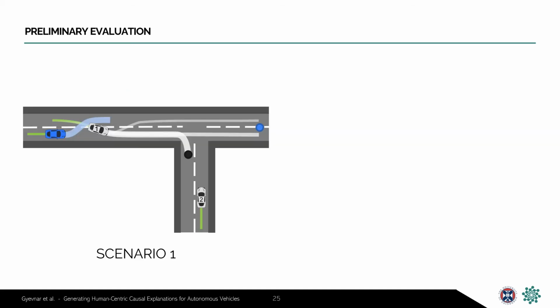We evaluate our system on two driving scenarios from the IGP2 paper, although here I'll only show explanations from the first scenario, which is the scenario from before. As a recap, in this scenario, the blue ego decides to change lanes to the left because vehicle 1 cuts in front of it and begins to slow down. This would slow down the ego as well.